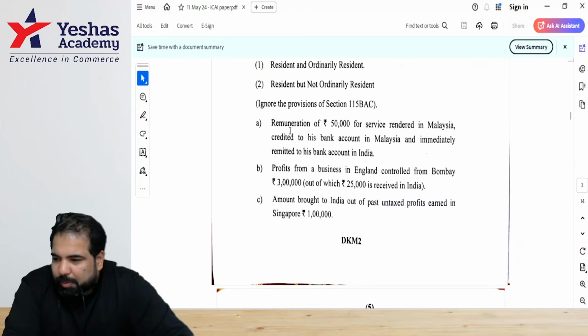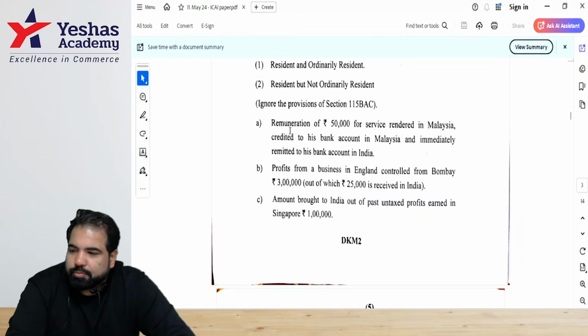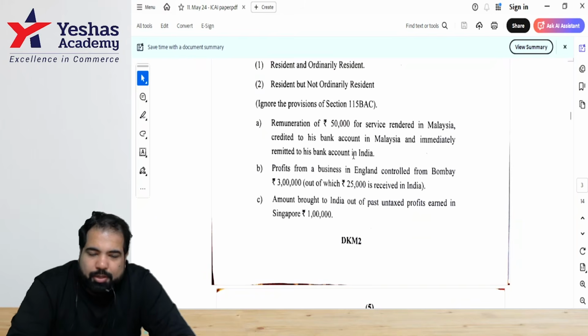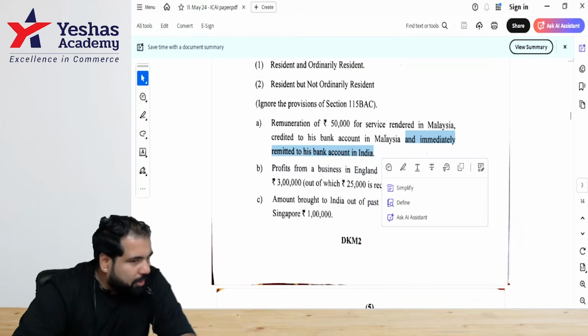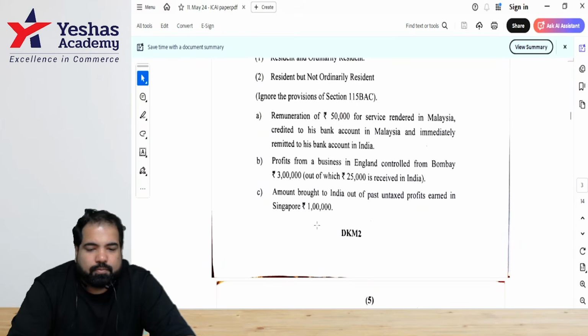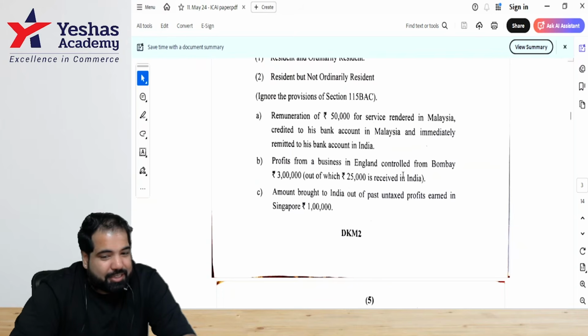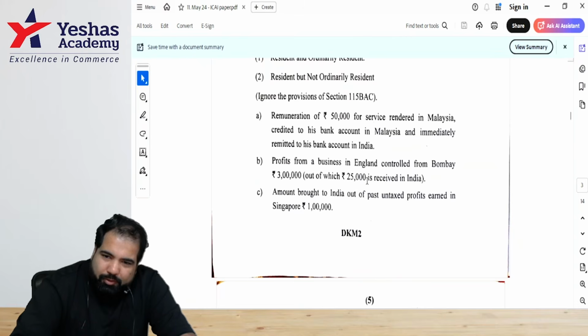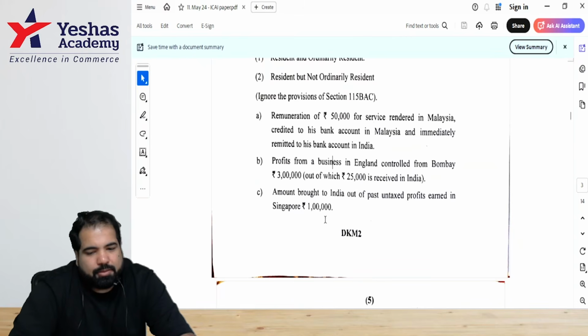Tell me taxable or not. People online as well. Why not, guys? Everything is happening in Malaysia and immediately remitted. So this part, if you cancel, guys, remitted, and you read again, everything is happening in Malaysia. So not taxable. All right. Read the next one. B. Yes, that's okay. But yes means what is the amount? Guys, 25,000 is received. 3 lakh or 25,000. Is it similar to something that we've done before? Yes. Next, guys.